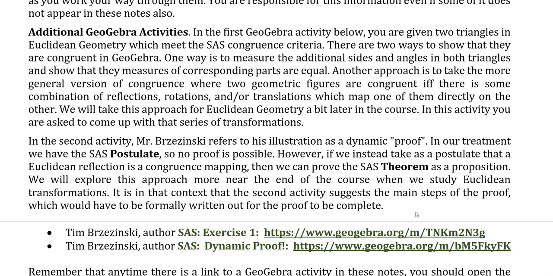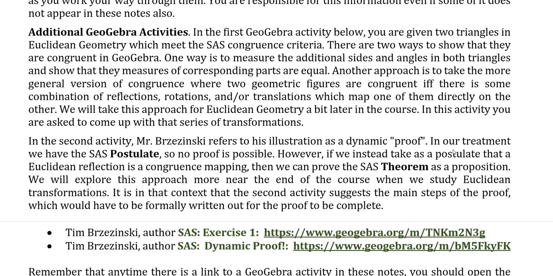But there is an alternate approach where, instead of taking the SAS postulate, we could take instead a Euclidean reflection postulate, that all Euclidean reflections are congruence mappings. And from that, we can prove the SAS theorem as a proposition.